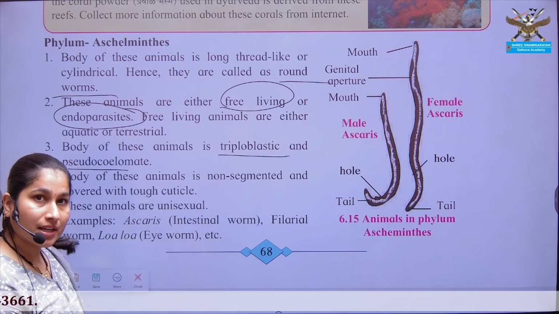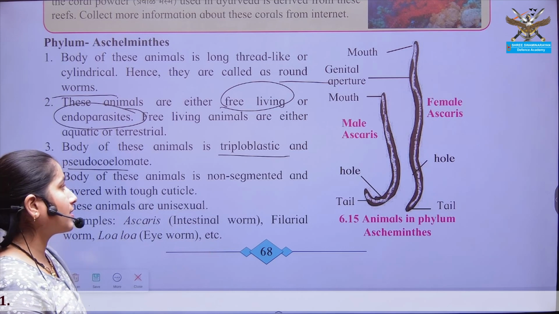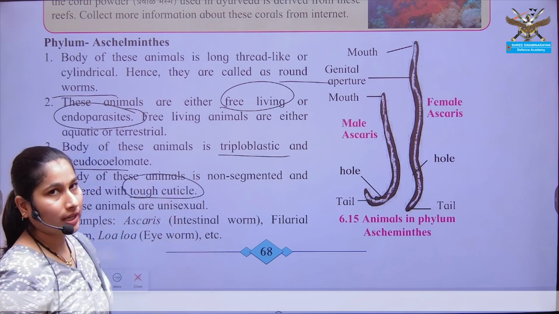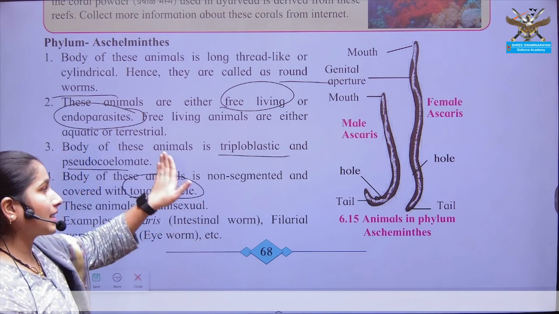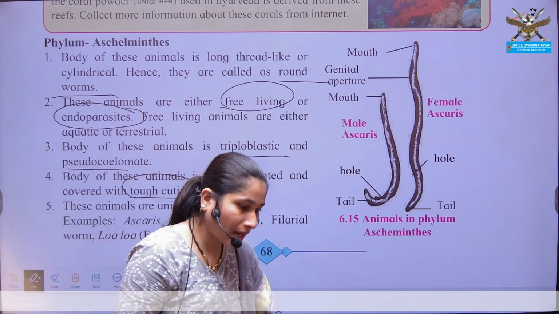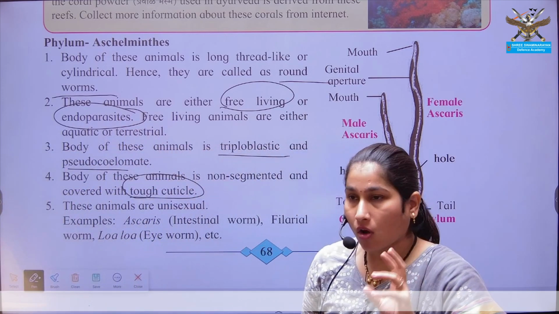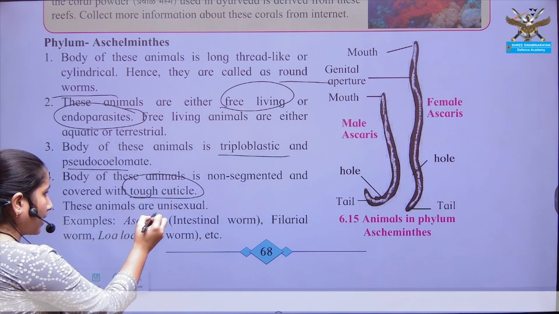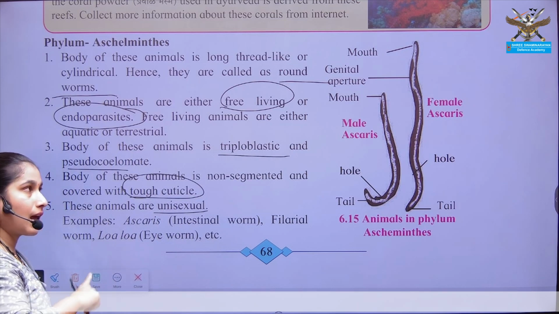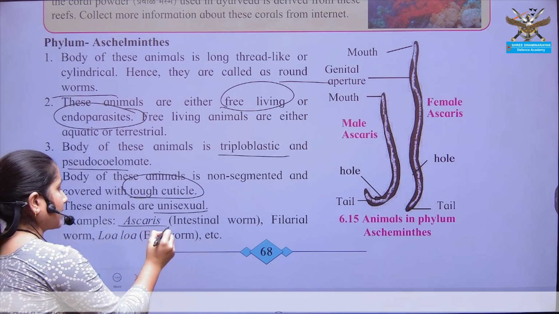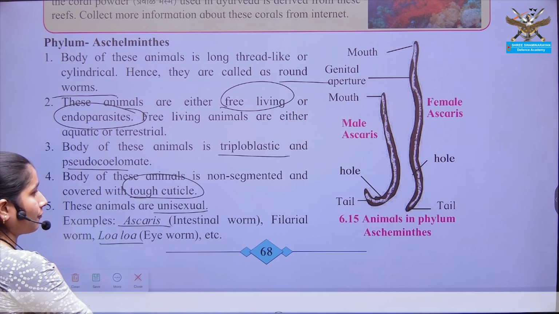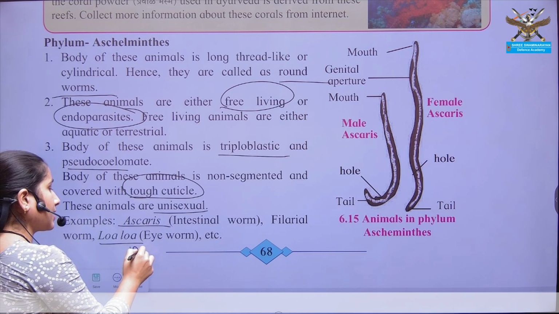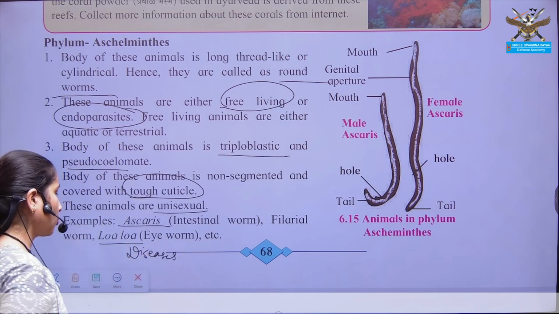Then segmentation: no, there is no kind of segmentation seen in this organism, but there is presence of cuticle, which is a protective covering of this organism, so that it can be protected from the different types of chemicals of the predator organism or the organism within which it is residing. They are unisexual, that is male and female are different. Examples: Ascaris, Loa loa and Filaria worm. These are all parasitic organisms causing different diseases to humans.